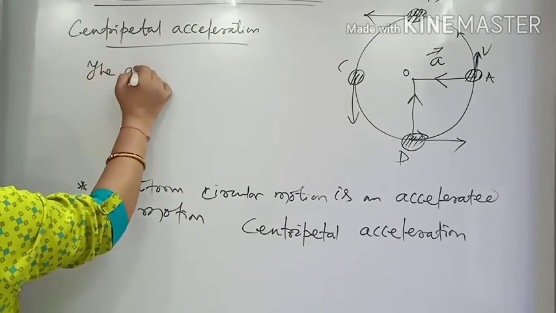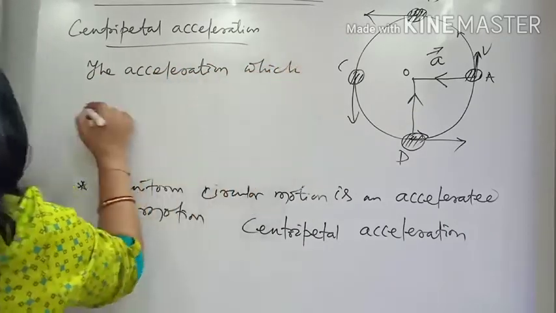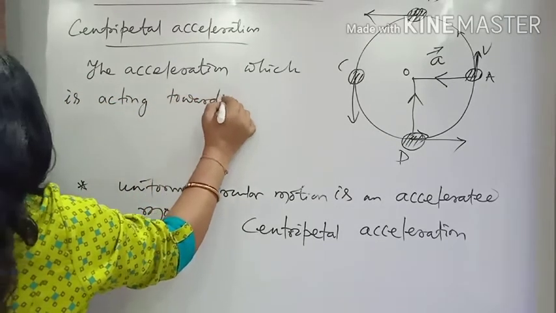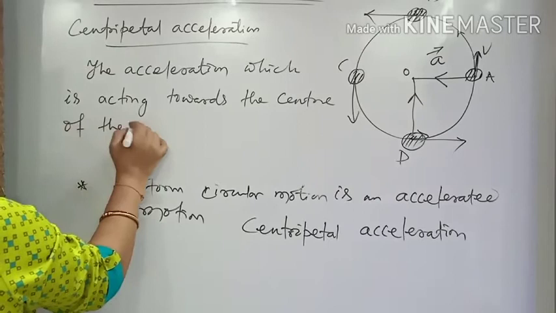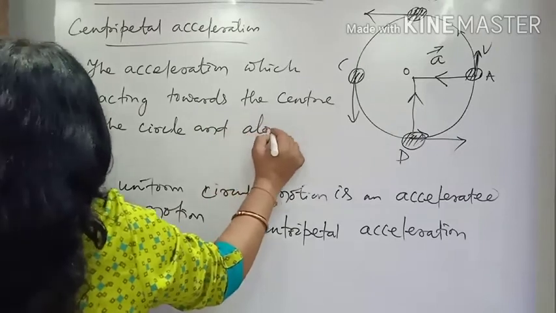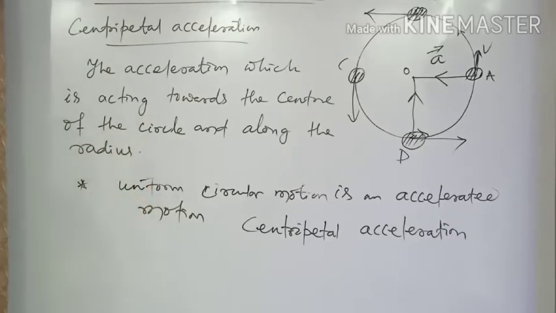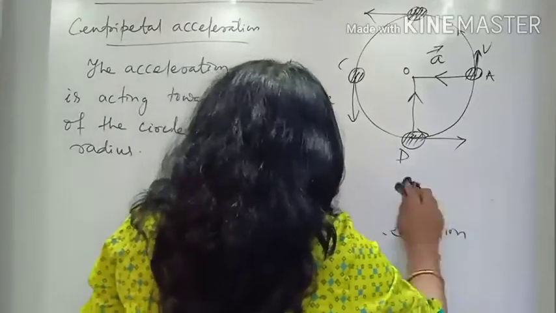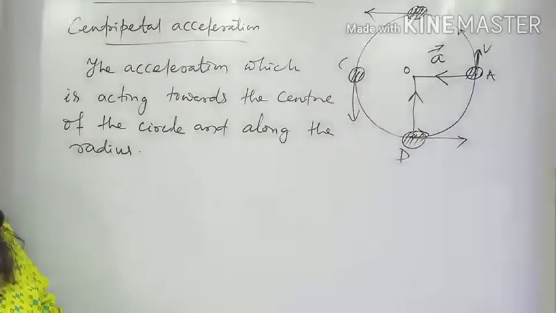The acceleration which is acting towards the center of the circle and along the radius. That is called centripetal acceleration. So when a body is moving in uniform circular motion, it will be having a centripetal acceleration. Okay, so you understood this one.